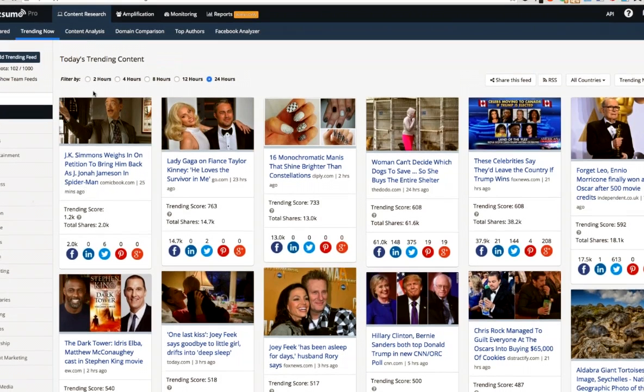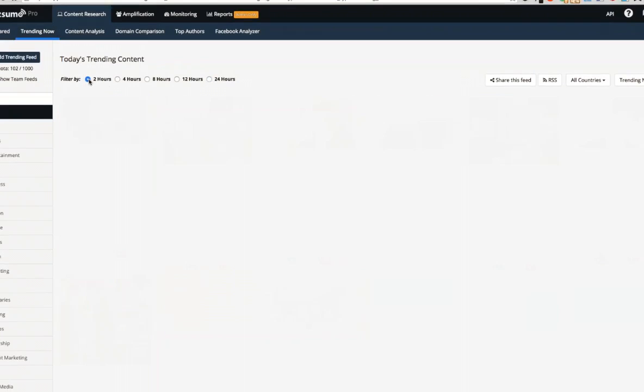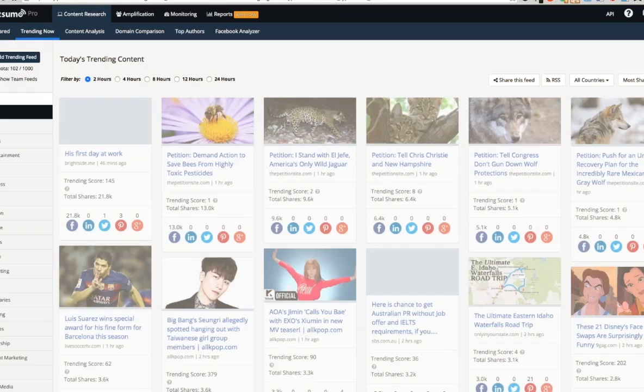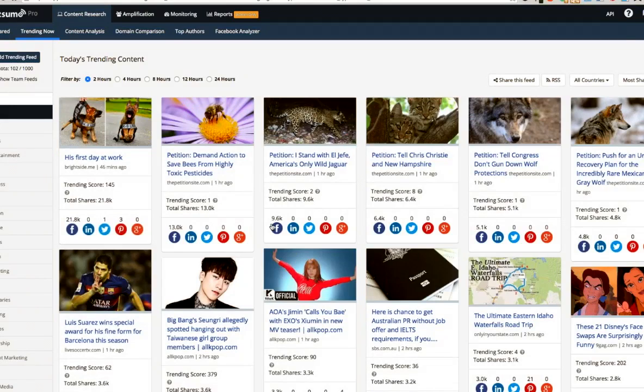Now, we do have some filters available here. For example, you can filter this to see the content that has come online in the last 2 hours that is getting shared more quickly than everything else. And you can change that up to 4, 8, 12, or 24 hours. Now, you can also toggle simply to the content that has gotten the most shares. What that does is remove the velocity element and just shows you the content that has gotten the most shares.